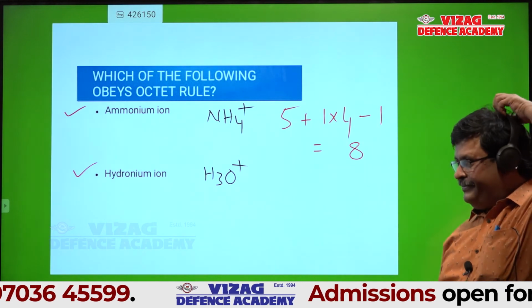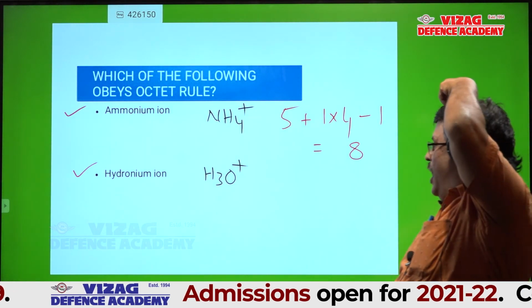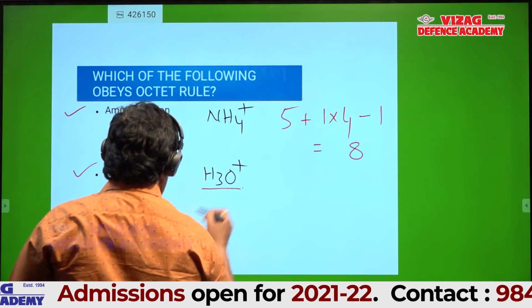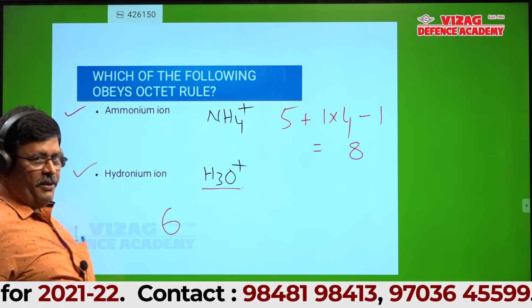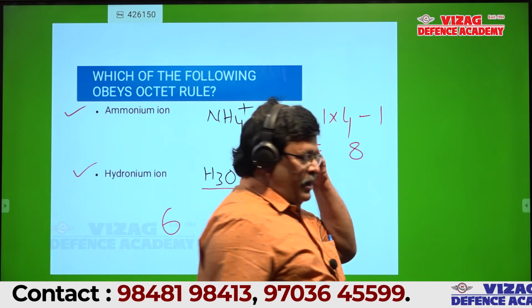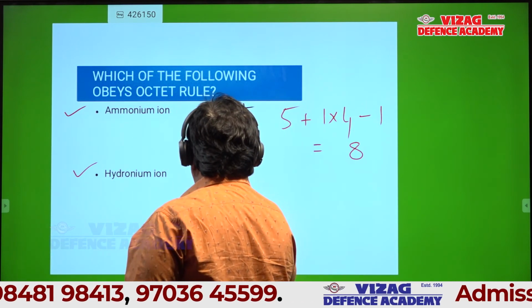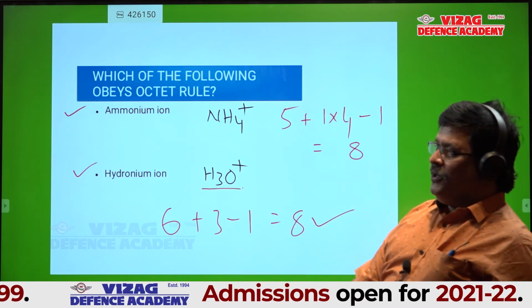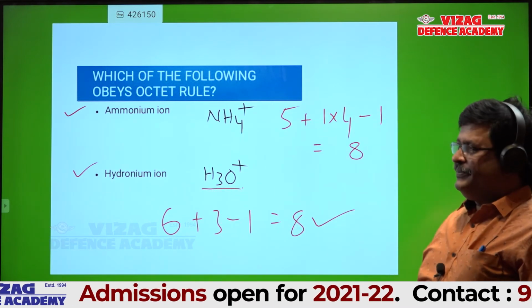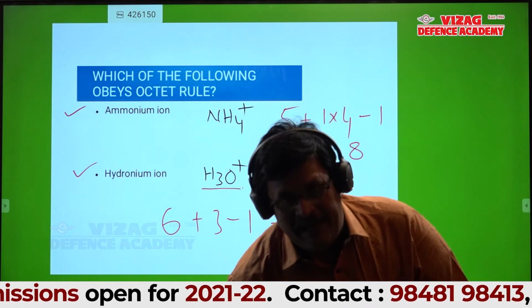Then coming to hydronium ion. Oxygen is the central atom. So oxygen contributes 6 electrons, plus 3, minus 1, gives 8. Obeys octet rule. Is it okay? Nothing is difficult here.